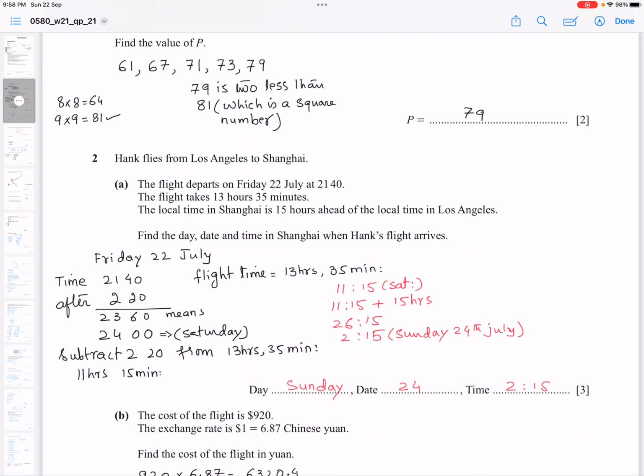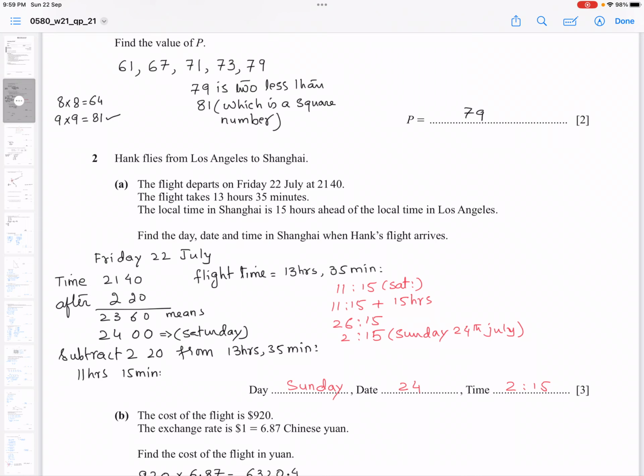Now subtract 2 hours 20 minutes from 13 hours and 35 minutes. So you get 11 hours and 15 minutes. So 11 hours 15 minutes on Saturday. He said in the question Shanghai is 15 hours ahead of the local time. So you add 15 hours to 11:15.